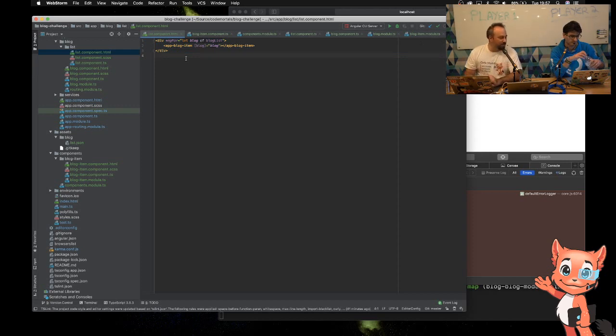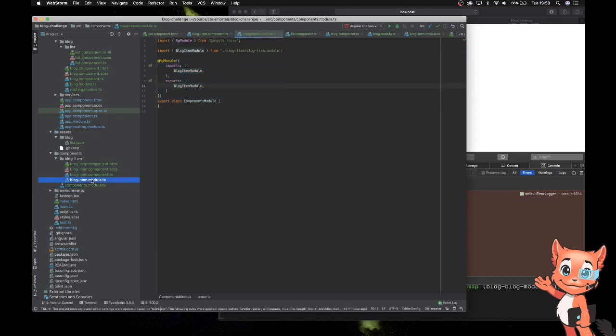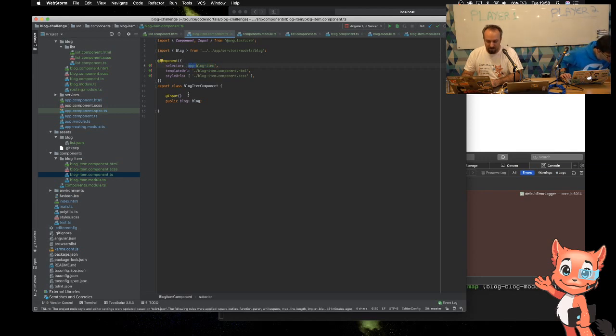But because I'm trying to get some best practice bonus points, I thought I should actually build a proper component for a blog item so that it could be reused. So I'm now doing a for loop over a blog item, and that is a new component I've created down here that I can use anywhere I want. It's imported by this components module, which is importing this blog item, and that blog item in turn has a selector. So this is what I put in the HTML when I want to use it, app blog item. It has to be prefixed by app because I haven't edited the Angular config to allow it to have different prefixes. Otherwise, the IDE in the build would complain if I hadn't prefixed it with app.